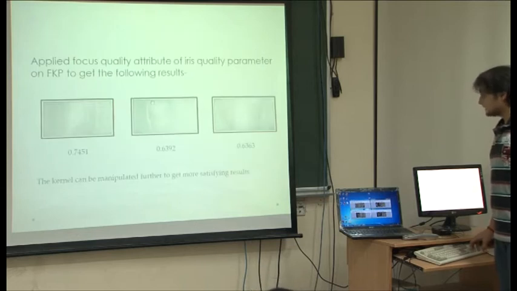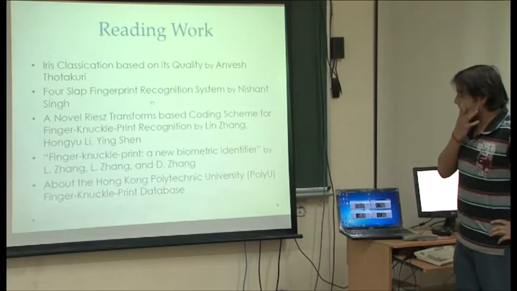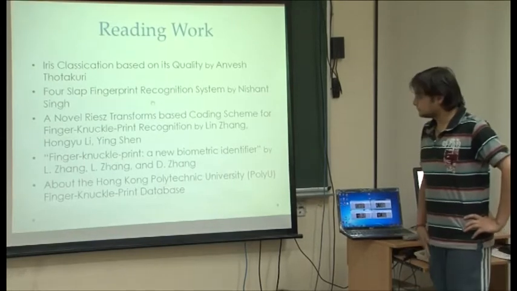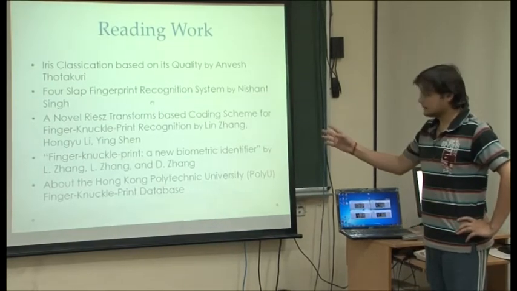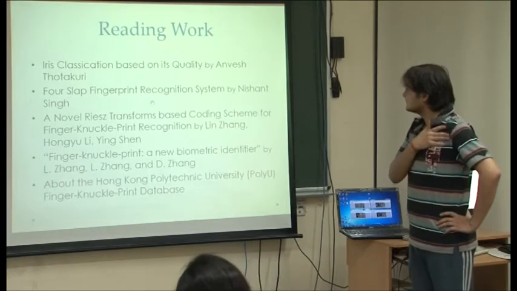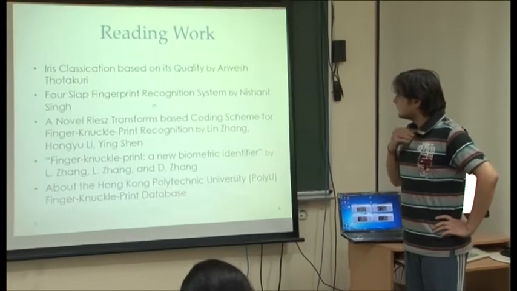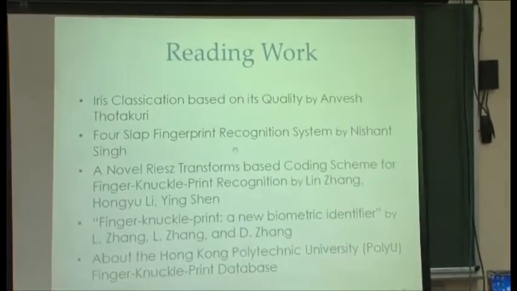And this is the reading work I have done. I have read about the PolyU database and the paper by Lin Zhang, who first started this finger knuckle quality estimation, and another paper provided by Aditya Pawar.